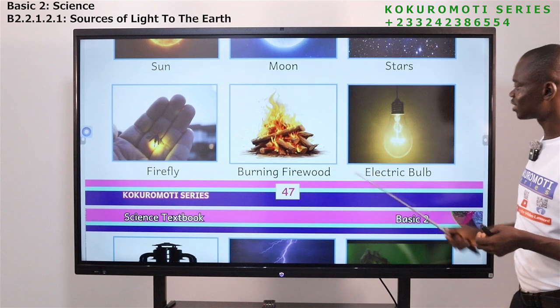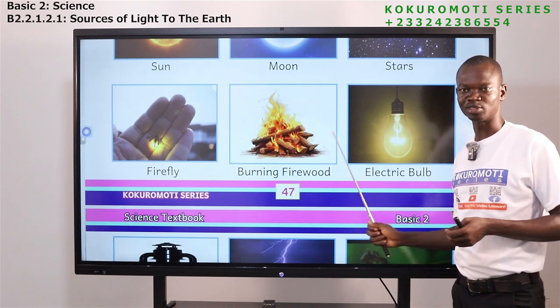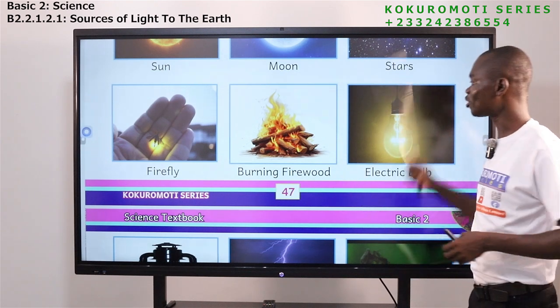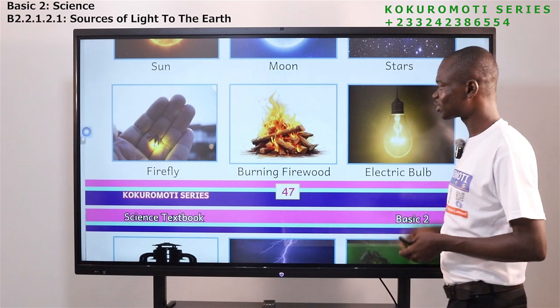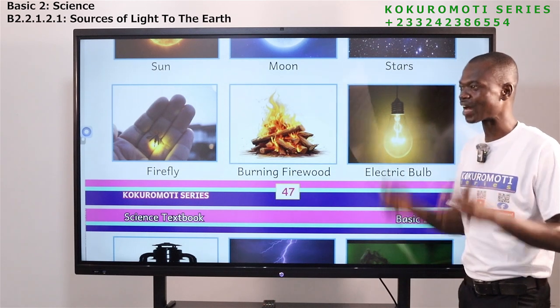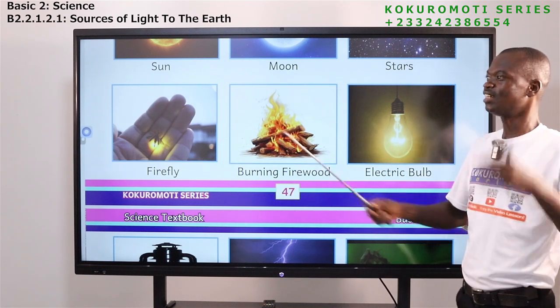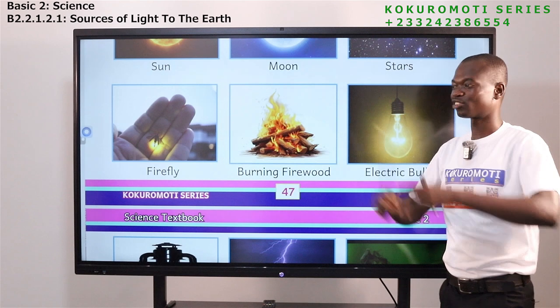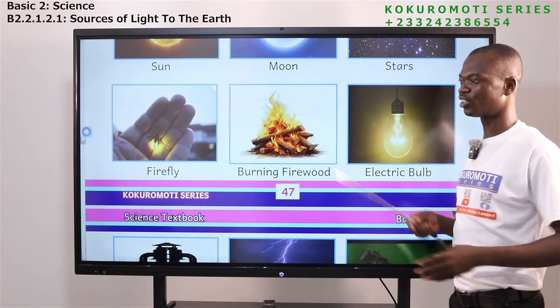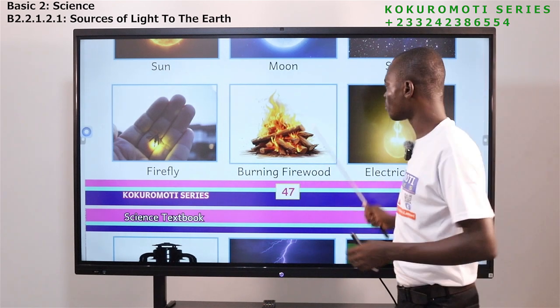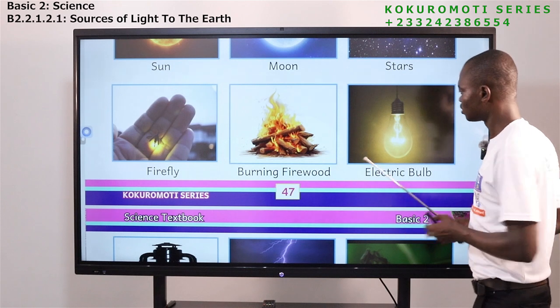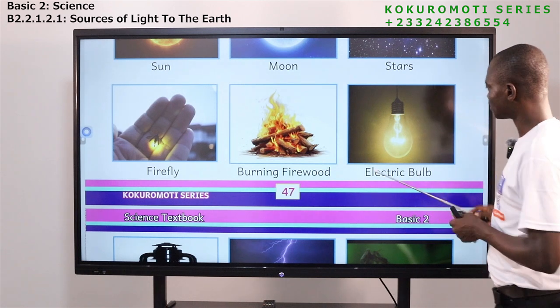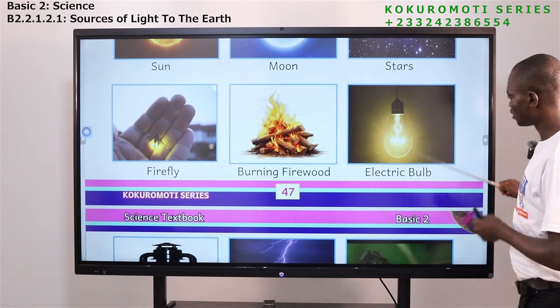Burning firewood, in fact, this time you have to buy the firewood before you even burn it. If you don't buy, you will not get. Especially those in Accra, Kumasi, Takoradi, Sekondi, big cities, and those in the district capitals. If you don't buy firewood, it will be difficult for you to get. So we buy this electric bulb.